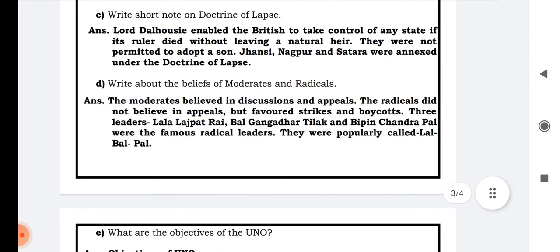C. Write a short note on the doctrine of lapse. Lord Dalhousie enabled the British to take control of any state if its ruler died without leaving a natural heir. And they were not permitted to adopt a son. Jhansi, Nagpur, and Satara were the three provinces annexed under the doctrine of lapse.